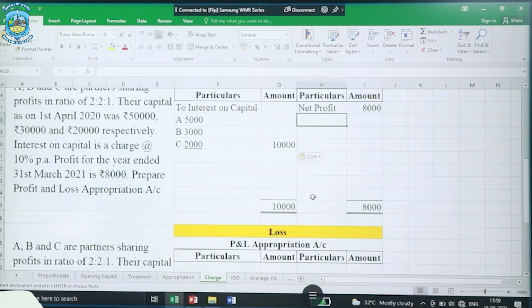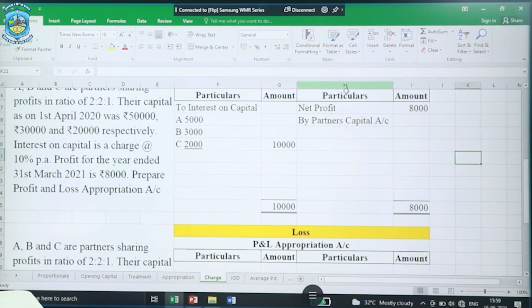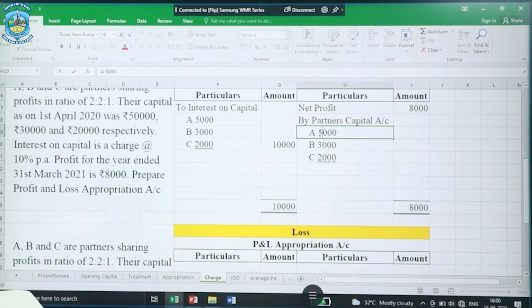Even if there is loss, it will be divided among the partners in the profit sharing ratio. So it will be transferred to partners' capital accounts in their profit sharing ratio, which is 2:2:1. So therefore, A, B and C will get a certain share in this loss as well.